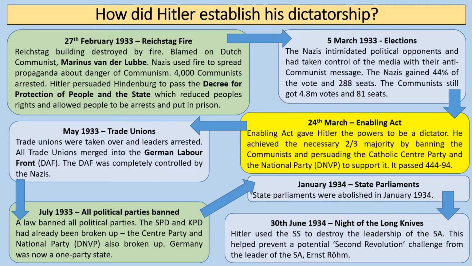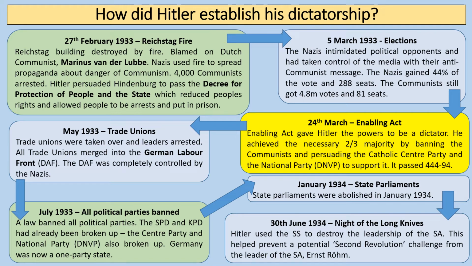In July 1933, Germany becomes a one-party state, so a law bans all political parties. Now, the SPD, the Social Democrats, and the KPD, the Communists, had already been broken up, but it also means that the Centre Party and the National Party, who of course had supported Hitler in the Enabling Act, are also broken up. So Germany was now a one-party state. Then in January 1934, the state parliaments get abolished, and then there is the other crucial event. Pretty much by the start of 1934, Hitler's got control of pretty much all elements of society.